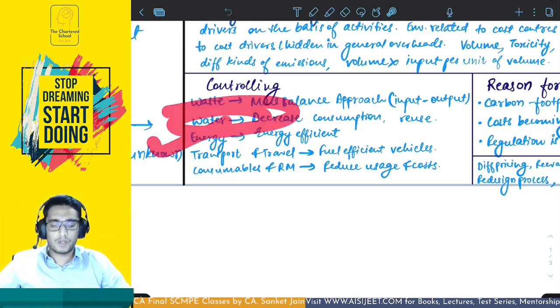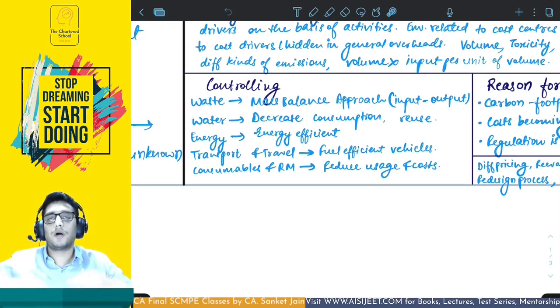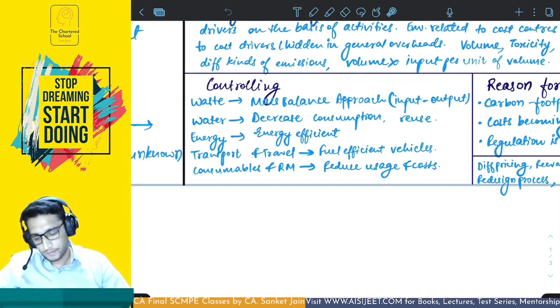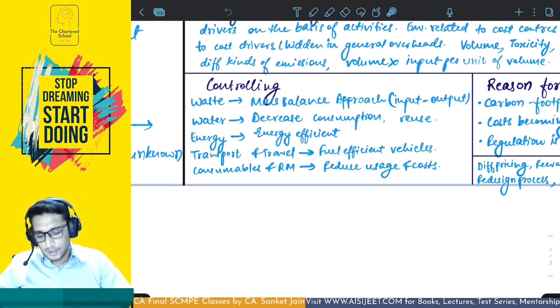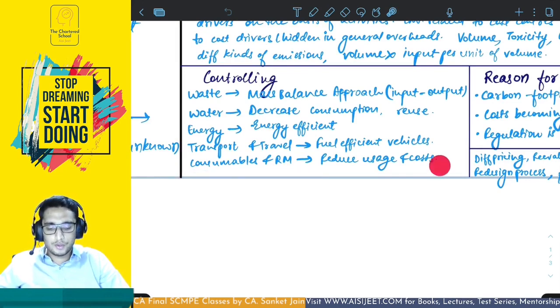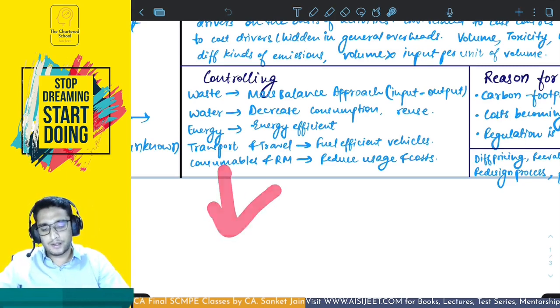Third is energy. So energy also adds up a lot of cost to the organization. So you want to have energy efficient practices, energy efficient equipment so that you can reduce the energy cost. Fourth is transportation and travel cost. So that is also adding a lot of cost to the organization. So you can have fuel efficient vehicles, you can have route optimization so that the fewer kilometers one has to travel and accordingly fuel is saved. Consumables and raw materials, then you have to focus upon the usage and the cost accordingly. Do the analysis where they are being used, how can you reduce them, and then reduce the cost.